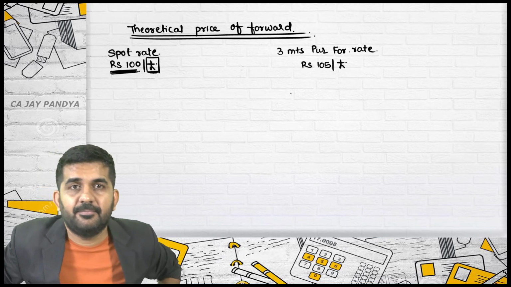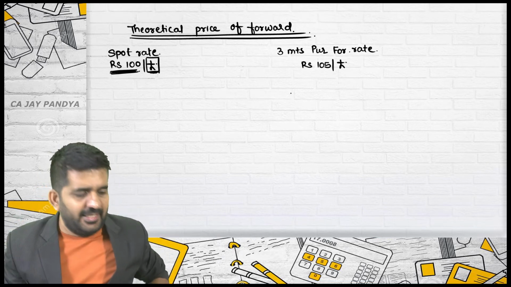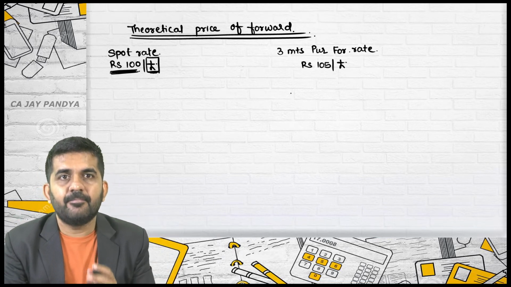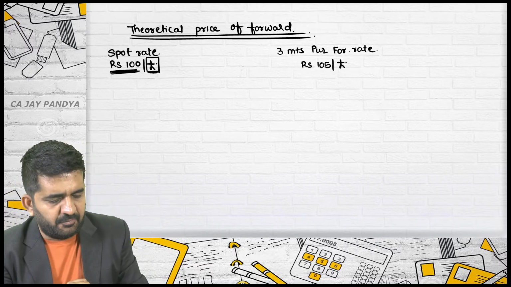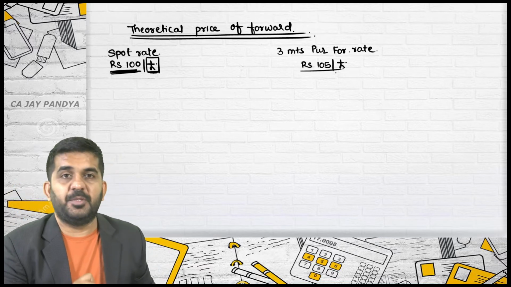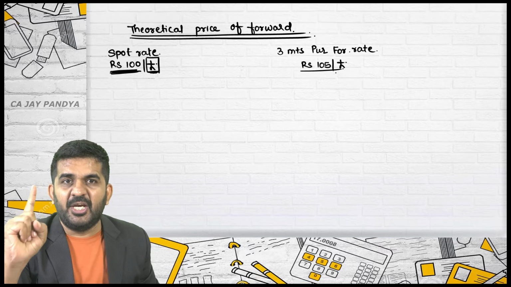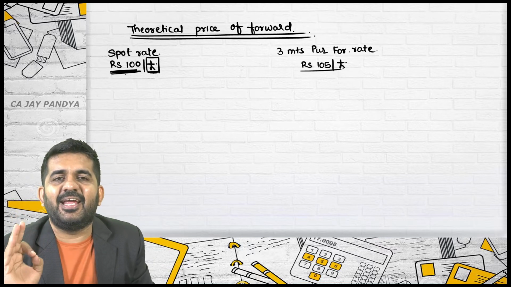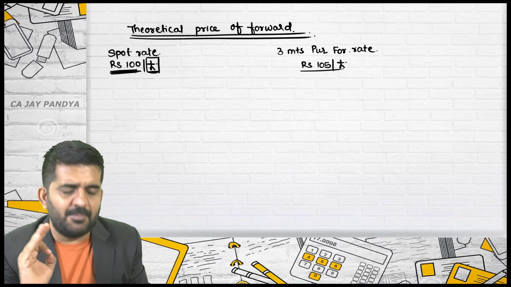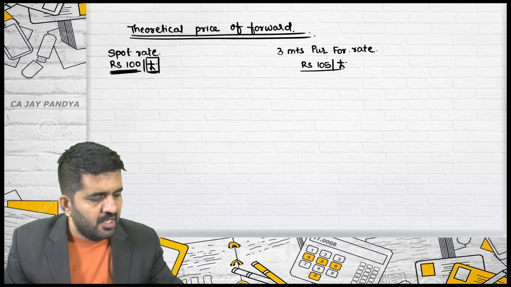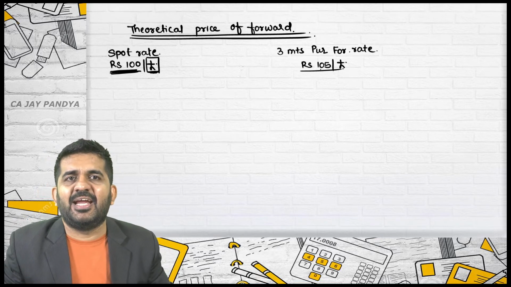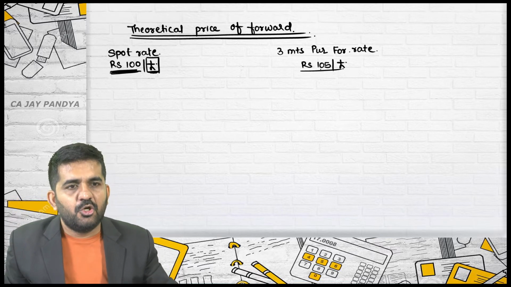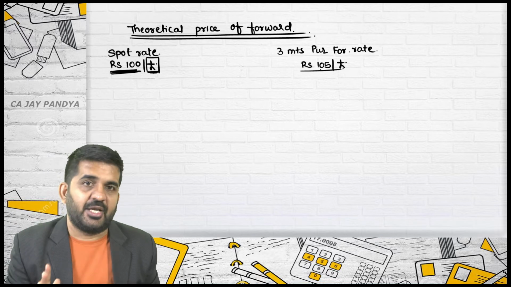Let me go slowly as it is the initial point. What is the difference between 100 rupees and 105 rupees? See my answer; you need to tell just whether I am correct or not. 100 is the rate at which I can purchase 1 pound today. 105 is the rate at which I can purchase 1 pound after 3 months. True or false?